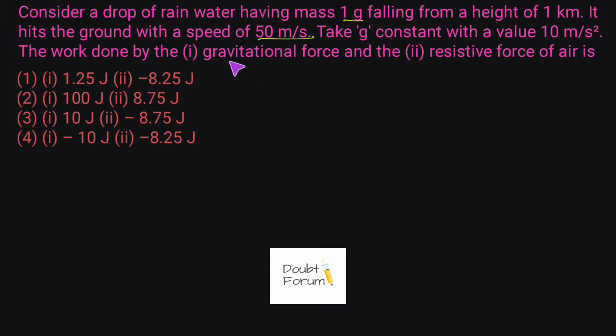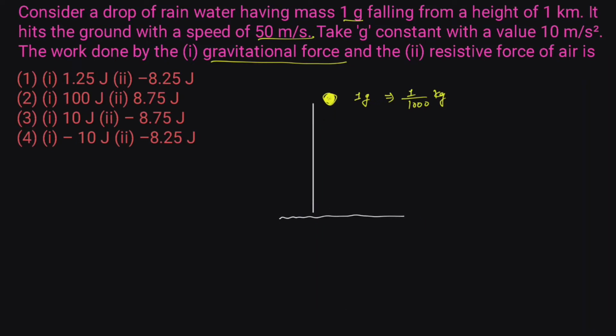So first of all, let's find the work done by the gravitational force. In the question it is given that suppose this is a water drop. The mass of this water drop is given as 1 gram. If we convert this mass into kilogram, it will become 1 by 1000 kilogram. The height from the surface of earth is given as 1 kilometer. So this is the height, 1 kilometer.